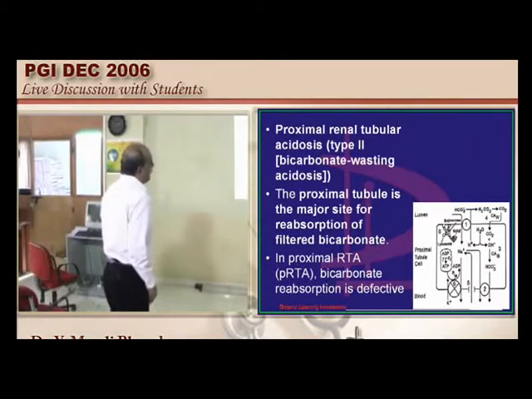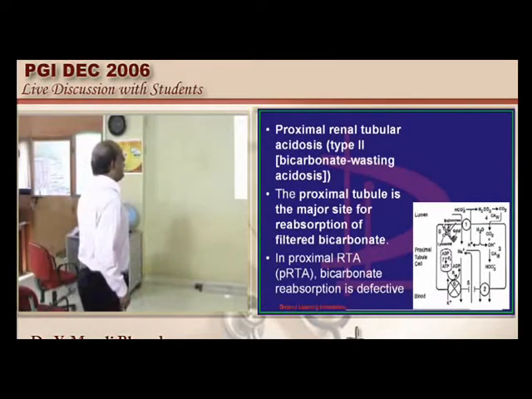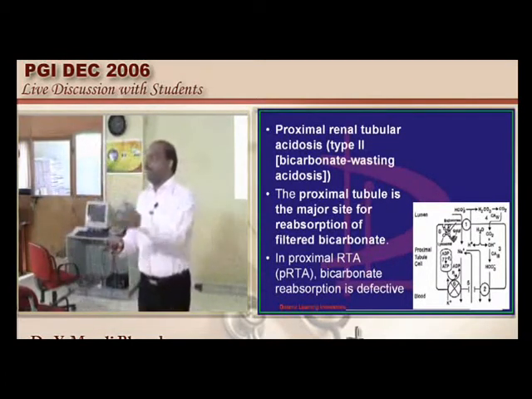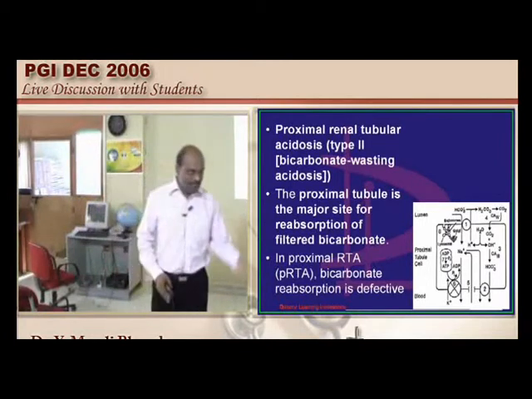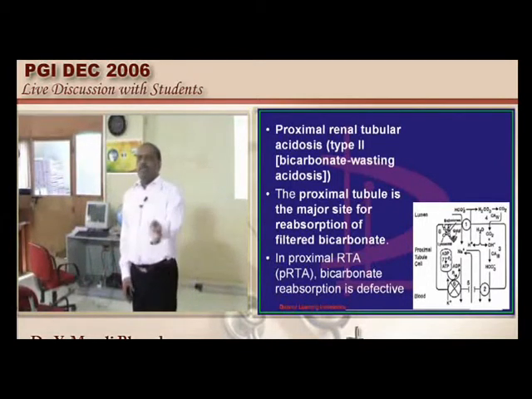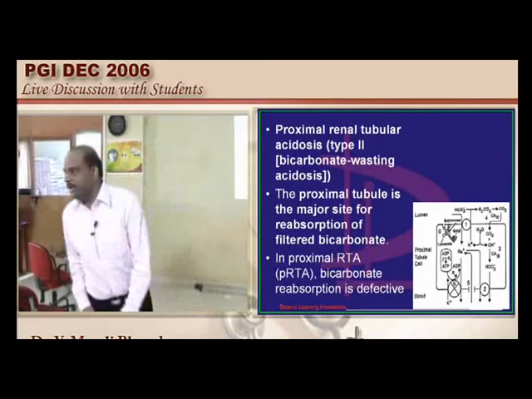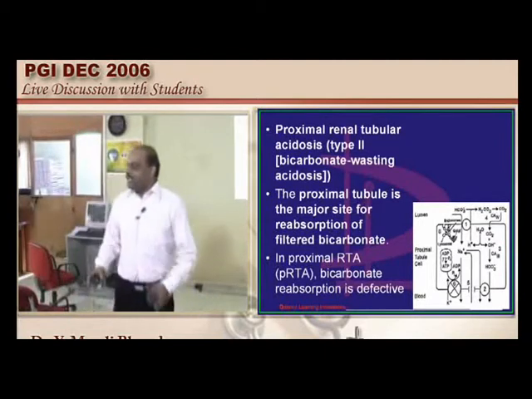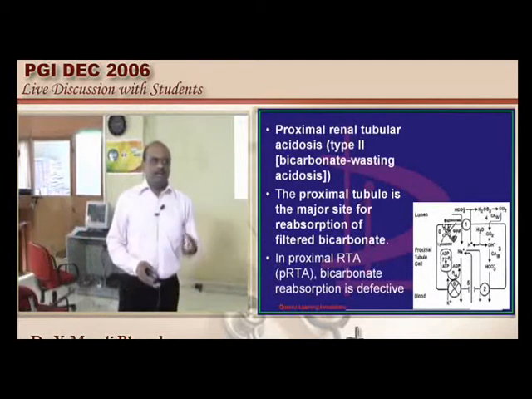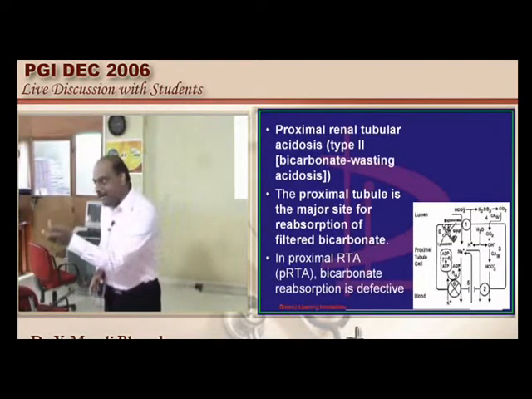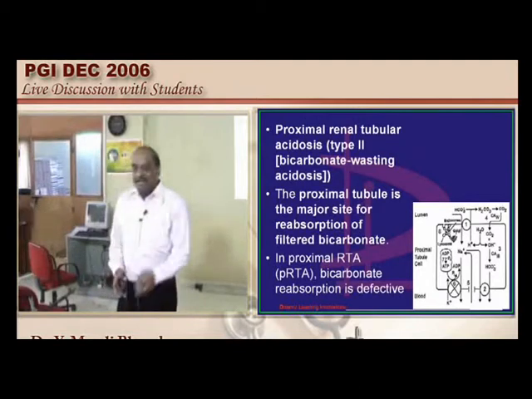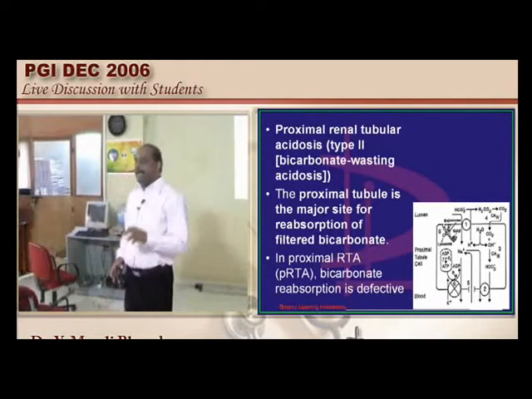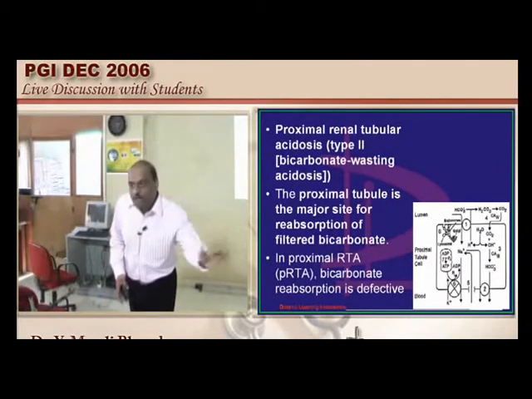Then there is another important entity called hyporeninemic hypoaldosteronism state, which also can lead to a hyperchloremic normal anion gap metabolic acidosis. Let us talk about it. Can you tell me which subset of patients can have this entity? Suppose I have diabetes and I have a diabetic nephropathy. If there is a diabetic nephropathy, what will happen? Kidneys, macula densa, juxtaglomerular apparatus, they all become damaged. That is the site for production of renin. So diabetic nephropathy leads to a loss of renin production.